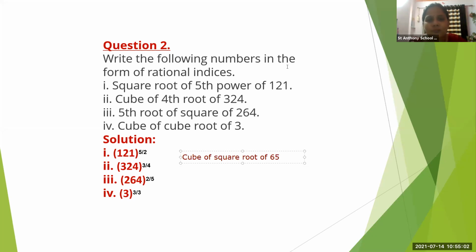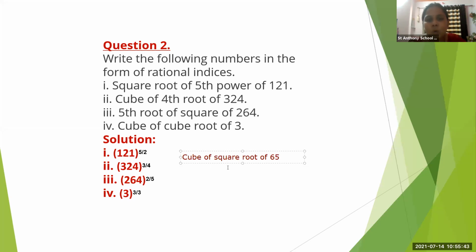Suryanshu has given me the answer first. Very good, Suryanshu. Other students are also writing very fast. Correct. Everyone's answer is correct. 65, then cube of square root of, root will come down, cube will come up. Arpit, sorry, your answer is wrong. Shraddha, wrong. Ishant, correct. Yashvi, correct. Sunny, correct. Others' answers are correct. Very good.